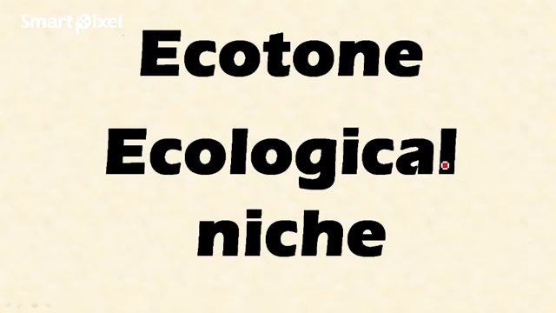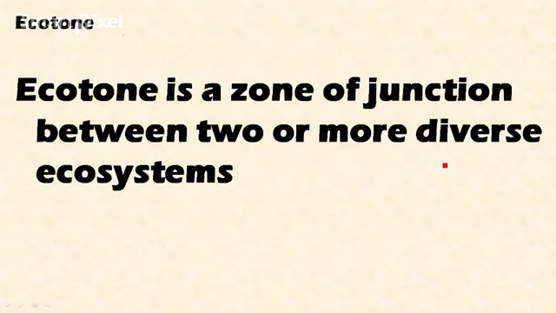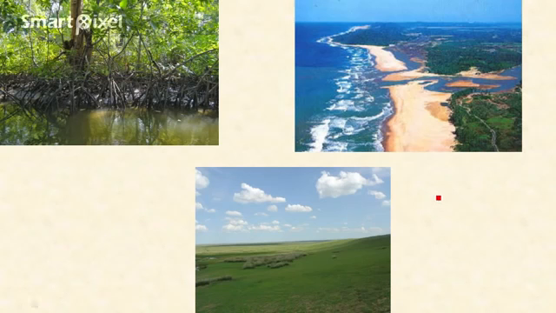Welcome friends. In this video, let's learn about two concepts as part of our ecosystem series, that is ecotone and ecological niche. So what is ecotone? Ecotone is a zone of junction between two or more diverse ecosystems. It is a transitionary zone between two or more diverse ecosystems. Okay, it is a zone of junction and a zone of transition between two or more ecosystems.